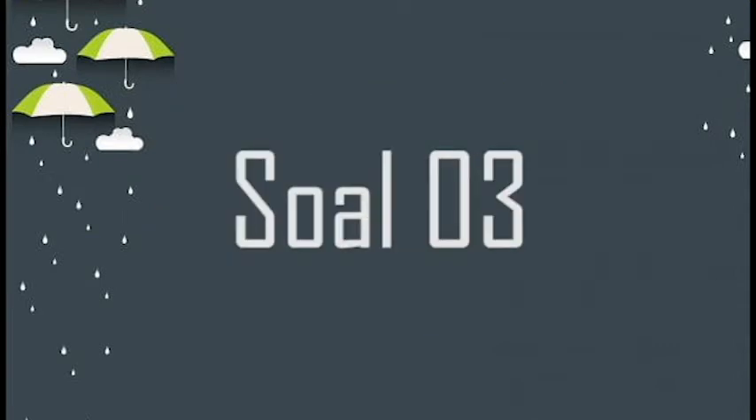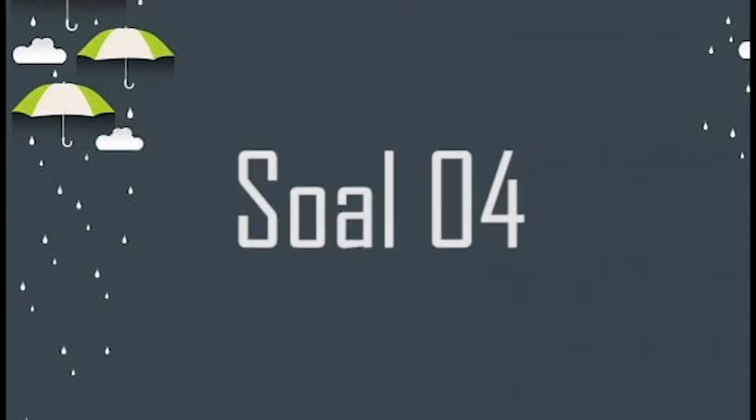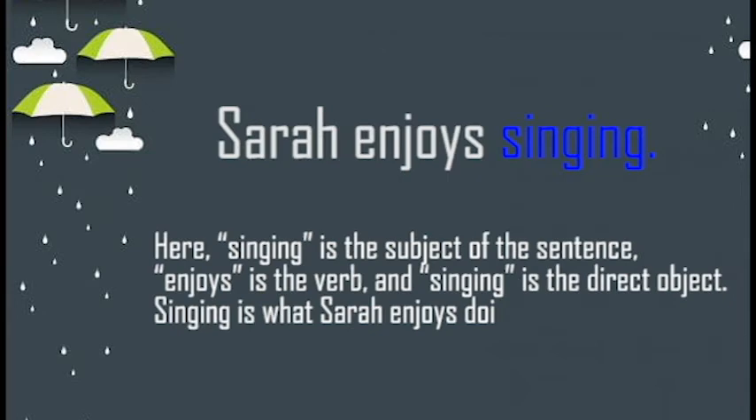The third example: singing makes Sarah happy. Here, singing is the noun doing the action of making, because it completes the action. Singing is the subject of the sentence. The fourth example: Sarah enjoys singing. Here, singing is not the subject of the sentence. Enjoys is the verb and singing is the direct object.